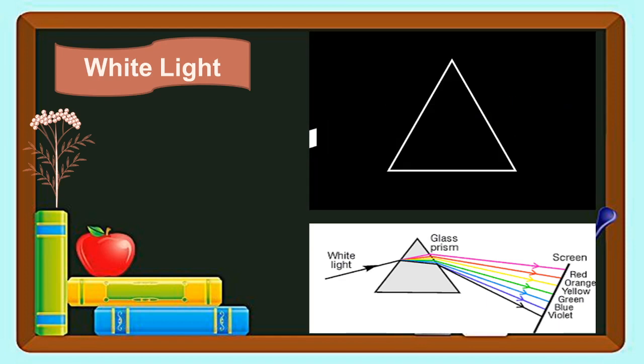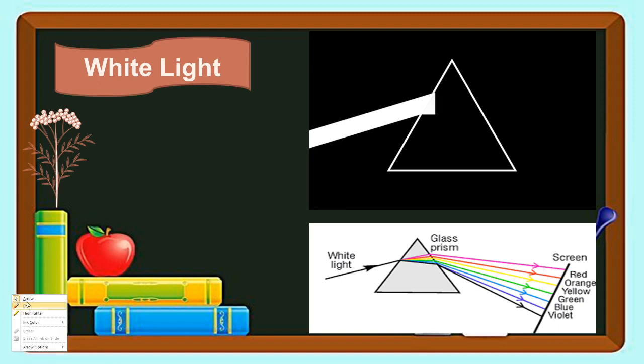Very good. Now, dear cadets, many people have a misconception. They believe white light means only 7 colors. It is wrong. Actually, there are millions of colors, based on frequency and wavelength, there are millions of possibilities of colors.